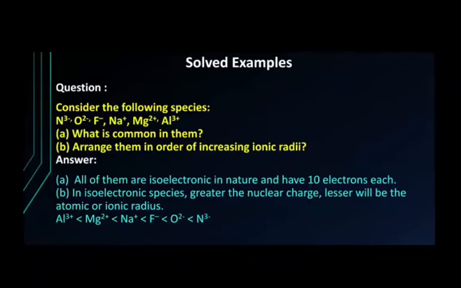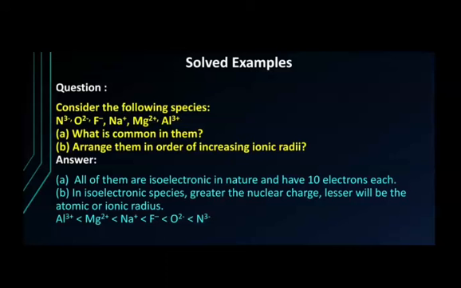Now some questions. Consider the following species: N3-, O2-, F-, Na+, Mg2+, Al3+. What is common in them? You know, N3-: nitrogen's atomic number is 7, 3 electrons gained, so 10. O2-: 8 plus 2, 10. F-: 9 plus 1, 10. Na+: 11 minus 1, 10. Mg2+: 12 minus 2, 10. Al3+: 13 minus 3, 10. So these are isoelectronic species.